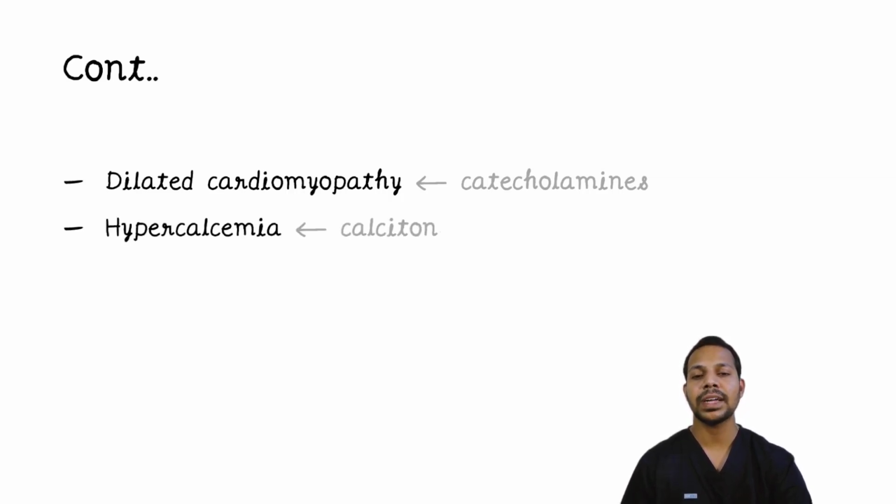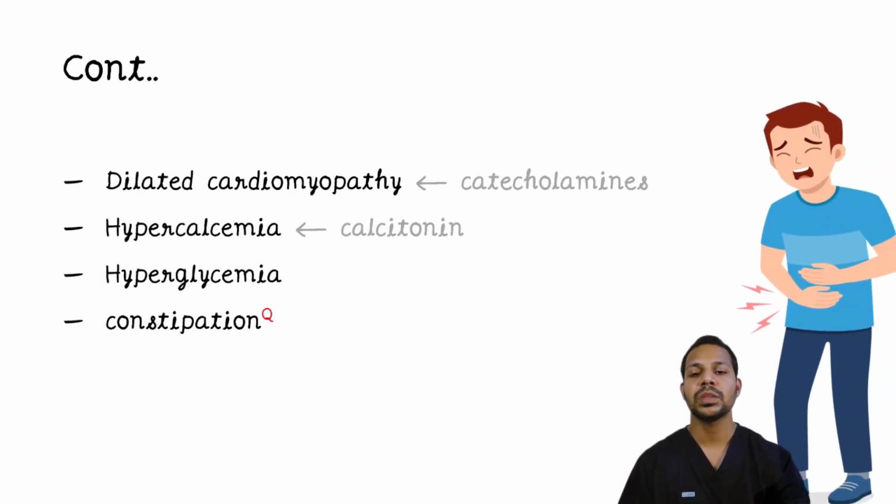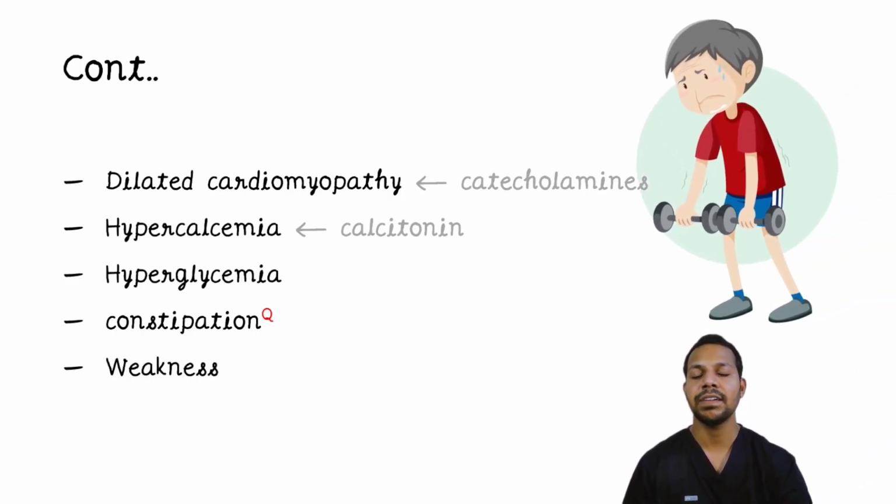The patient can develop hypercalcemia. This is because of the production of calcitonin from the phaeochromocytoma. And hyperglycemia is because of the sympathetic overdrive. The patient can also have constipation because of the dilatation of the smooth muscle. And the patient can have weakness and weight loss.